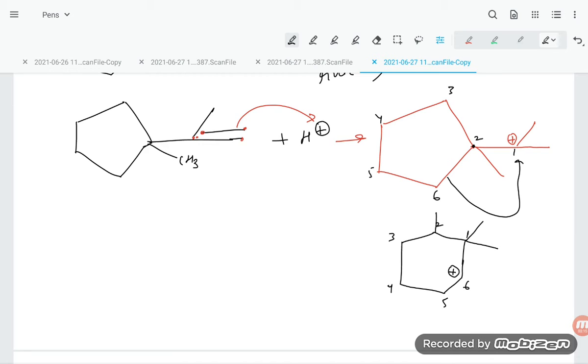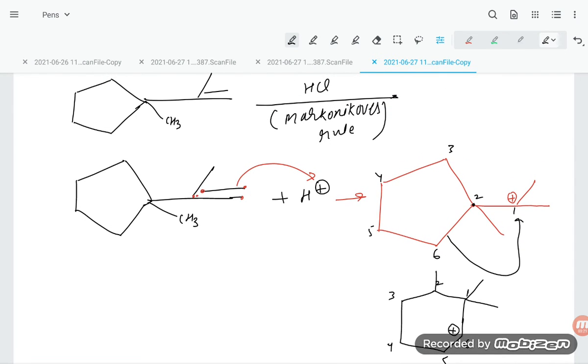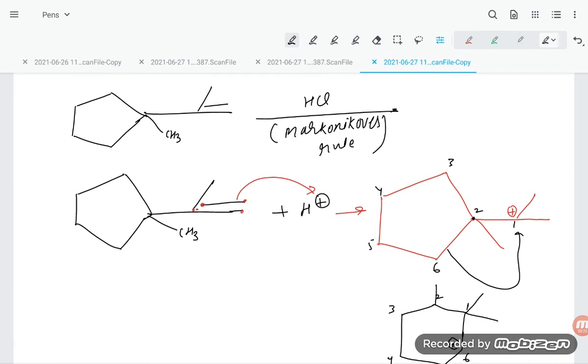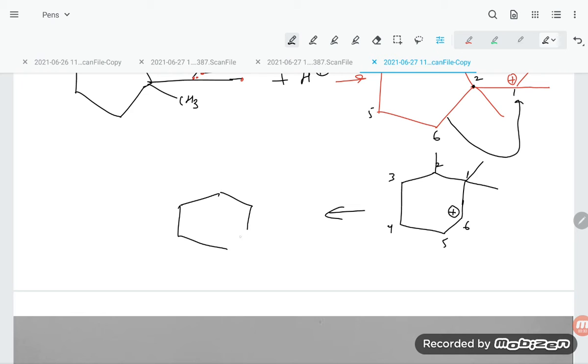A 2-degree carbocation is being formed here, but if it shifts here, it will be a 3-degree carbocation. So there will be a rearrangement and it will form the stable 3-degree carbocation. So here it will be like that, and here will be the positive charge.